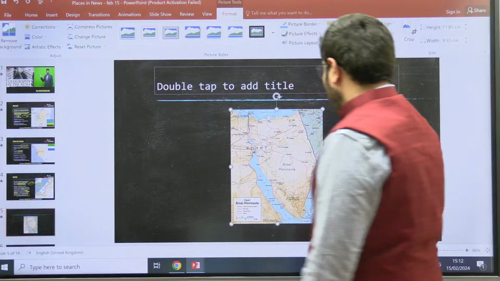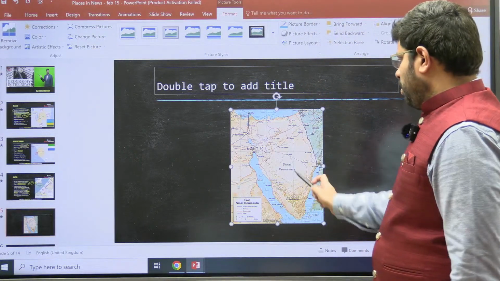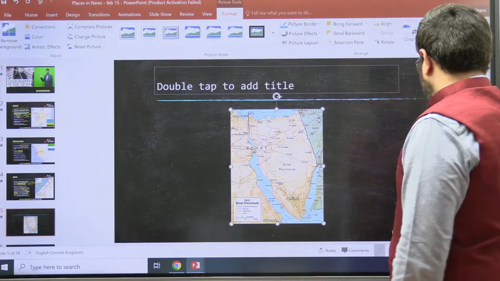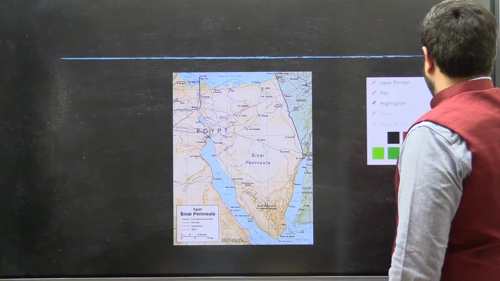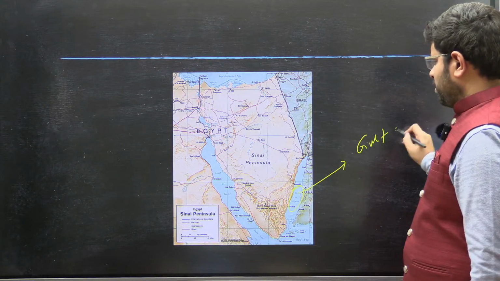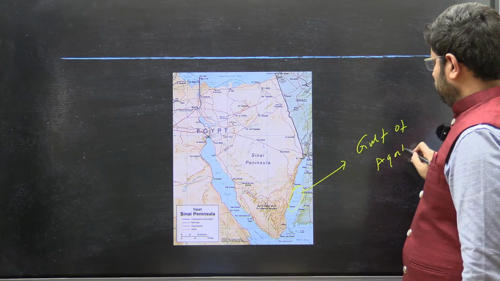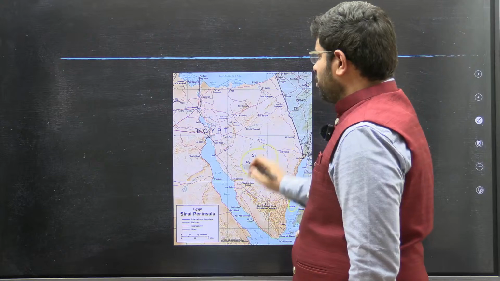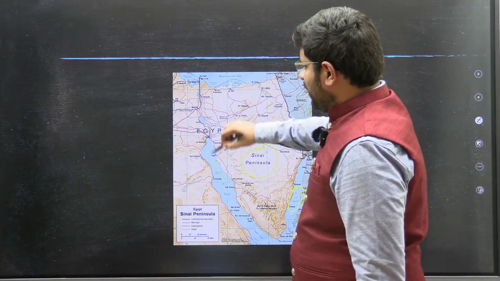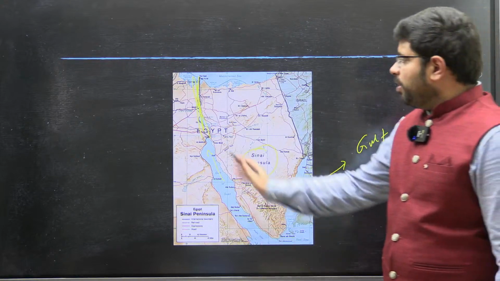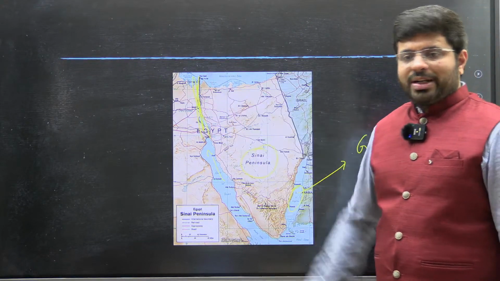You can see here Israel, and you can see the Gulf of Aqaba. So these points become very, very important. You can see this is the Gulf of Aqaba with Saudi Arabia. You can see this, the Gulf of Suez. This is the Sinai Peninsula, through which you have the Red Sea and the Suez Canal port, which goes. So this is the Suez Canal port, which will be the Suez route with the Red Sea.